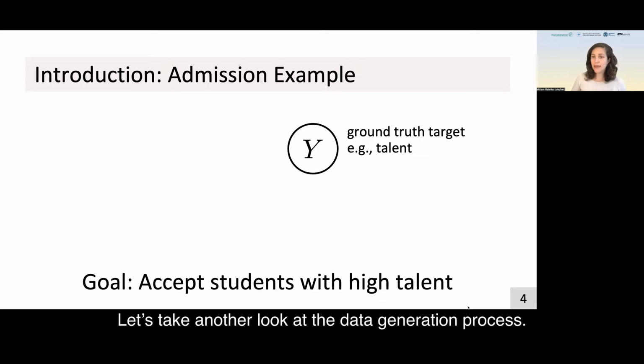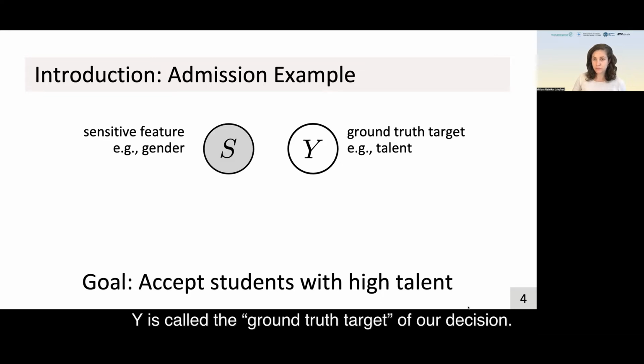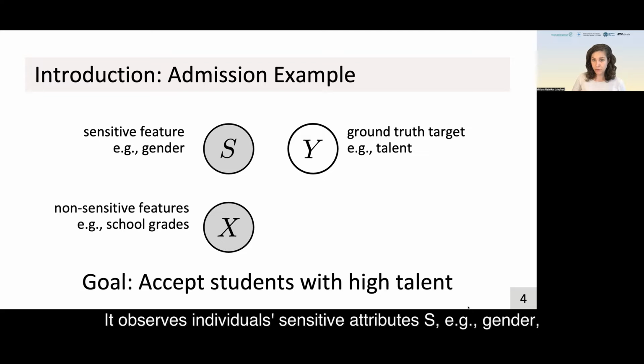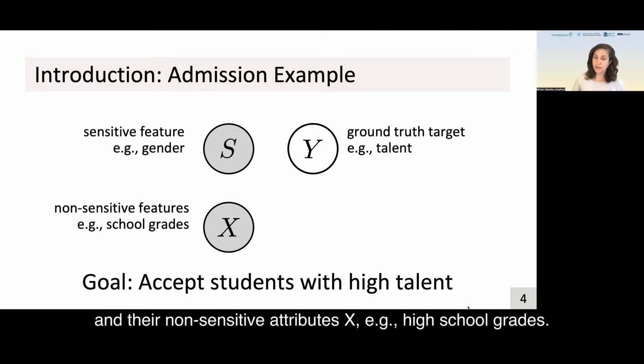Let's take another look at how the data that the university gives us is generated. The university aims to find people with high talent, indicated by Y and called the ground truth target of our decision. When a student applies, the university does not observe the talent. It observes the individual's sensitive attributes S, for example, gender, and their non-sensitive attributes X, for example, high school grades.